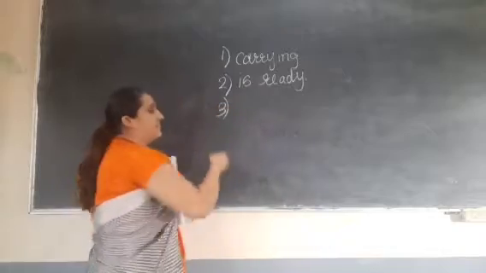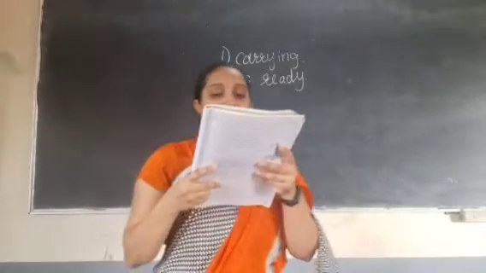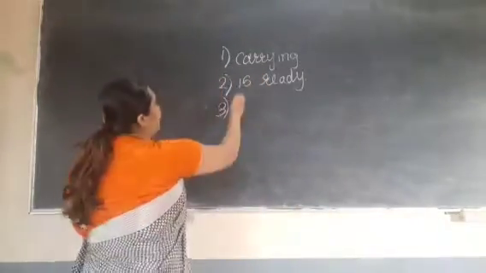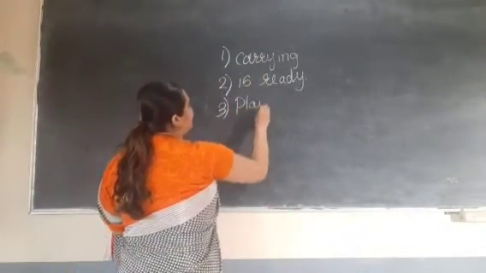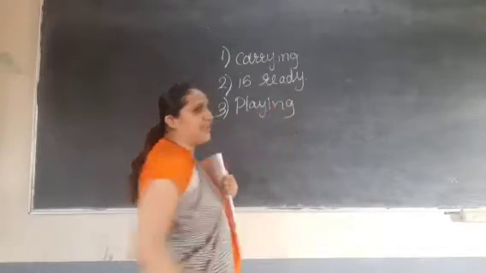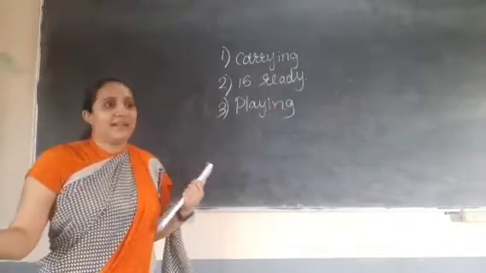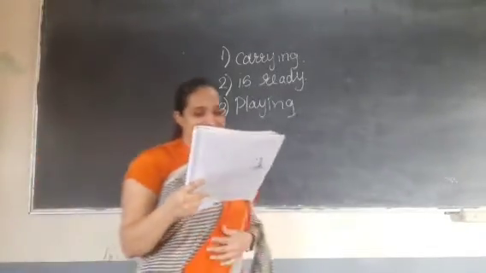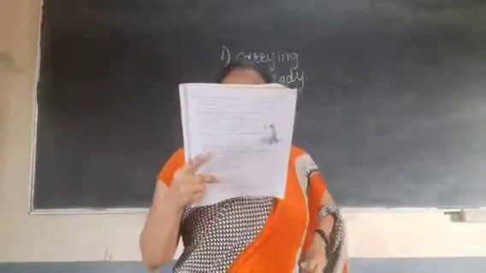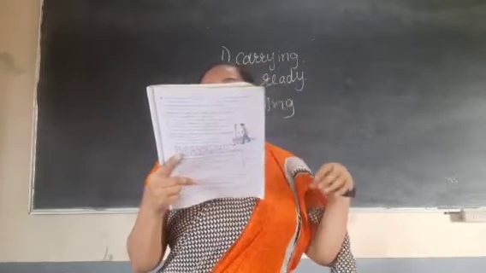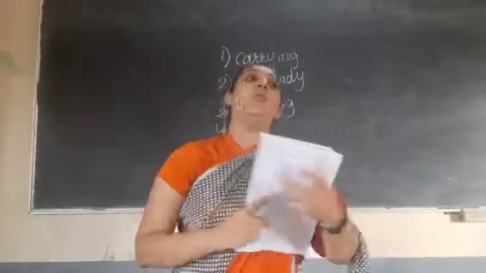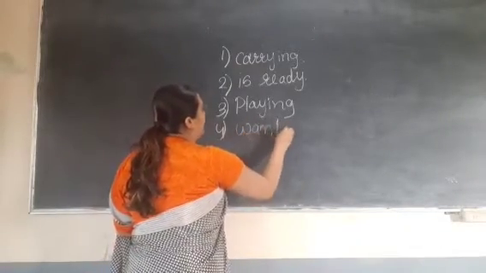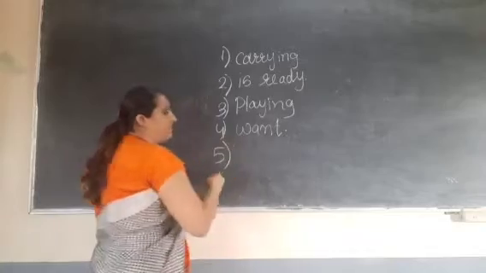Now, next. The team was dash very well. Playing. You can write dancing also. They can dance also well. The team can dance or no? Right? Now next. John and Jacob dash to be basketball player. Want. Very good. Want to be a basketball player.